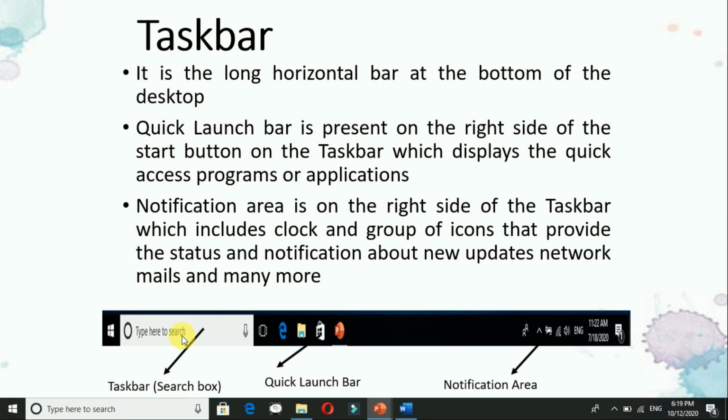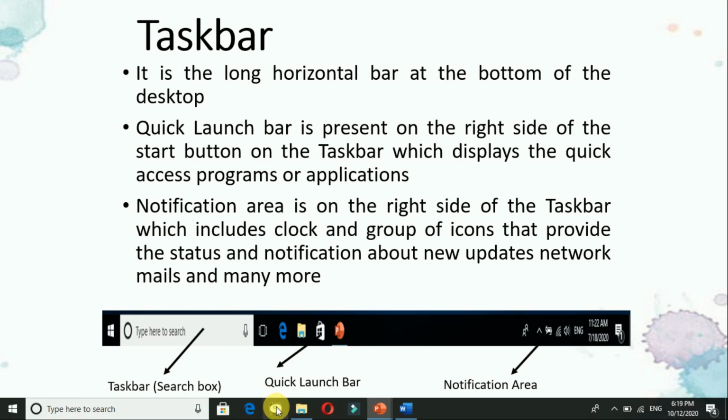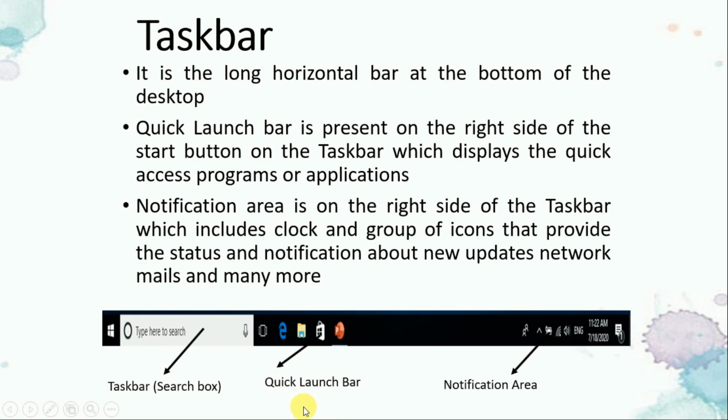Now the taskbar. In taskbar we have taskbar, please keep it in mind, it is at the bottom of the desktop while the status bar is at the bottom of the window. दोनों चीजों को मिक्स मत करना. Okay, so quick launch bar, taskbar is at the bottom, and in that you can see this search box which I have explained to you here only. Okay, so this is the search box. This is the quick launch bar.